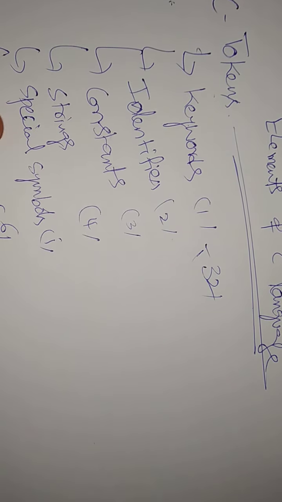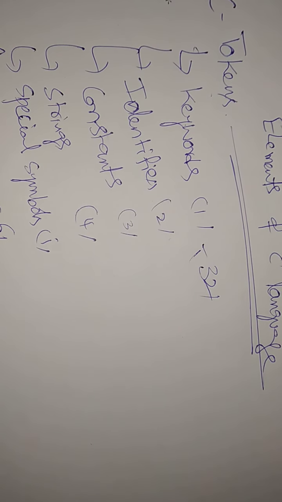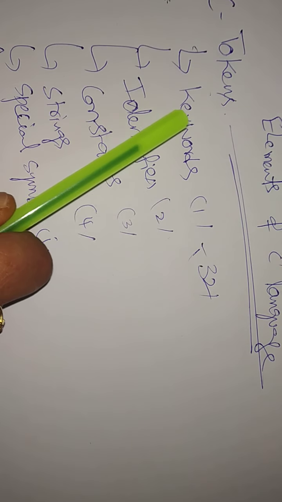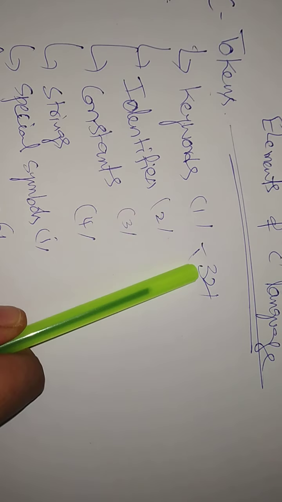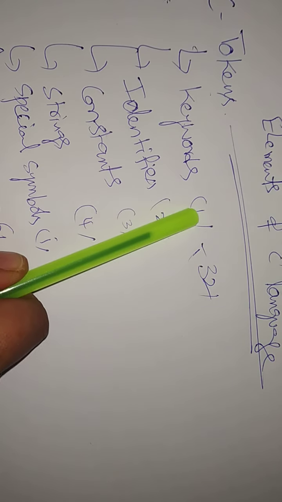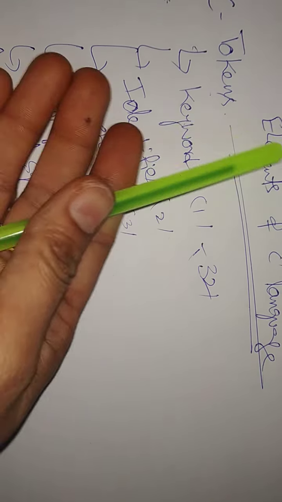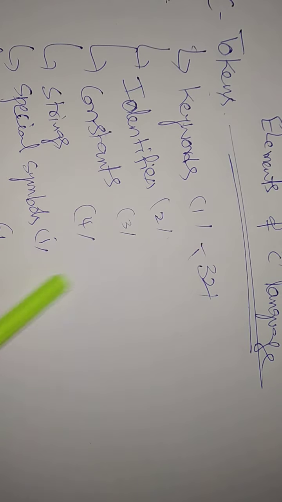Next constants, strings, special symbols and operators, one by one we will learn. So what is meant by keyword? C is defined by predefined or reserved keywords, which means Dennis Ritchie already designed some keywords and we just use those keywords only. So we also call them reserved keywords.